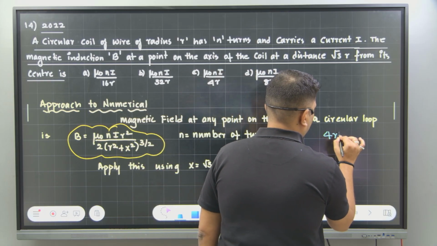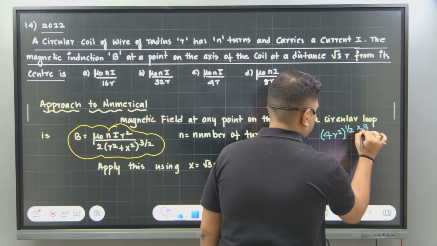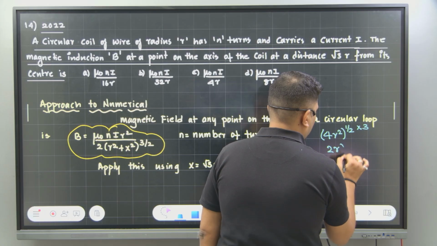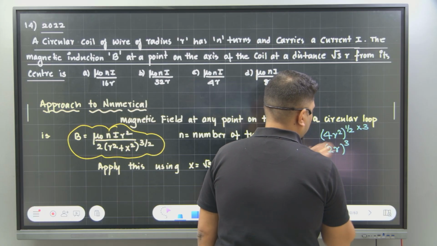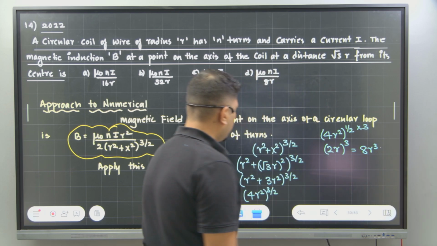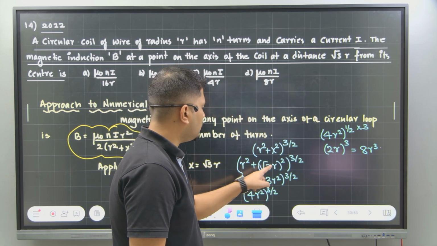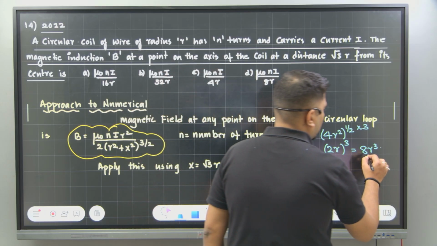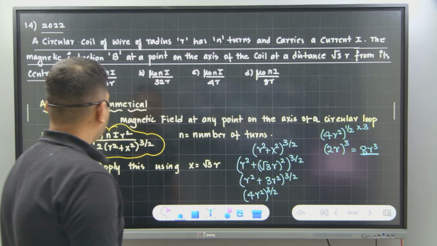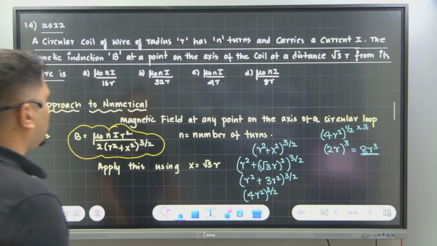Now split this into two parts. That is 4r square. You take the half first, then multiply it with 3. Half in the sense root of this will give you 2 times r, then multiply with 3, so you are going to get 8r cube. So the answer of r square plus x square raised to 3 by 2, when x is taken as root 3r, is nothing but 8r cube. I hope it is understood. Is it clear? So in place of this you have to put 8r cube. If you put 8r cube, how much is the answer you are going to get?